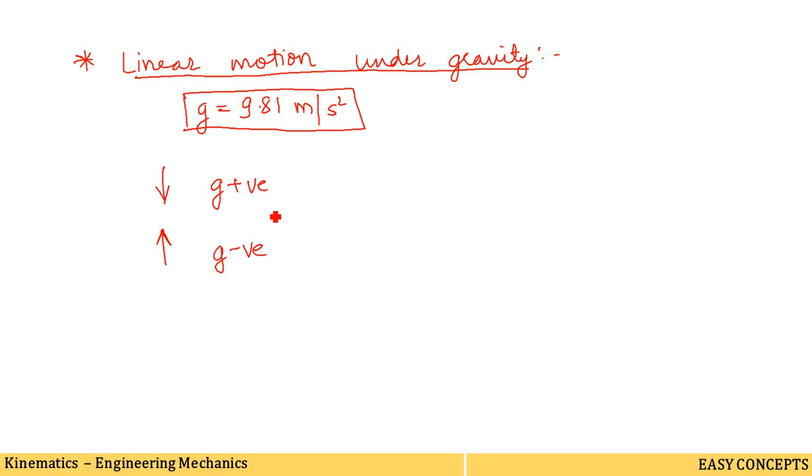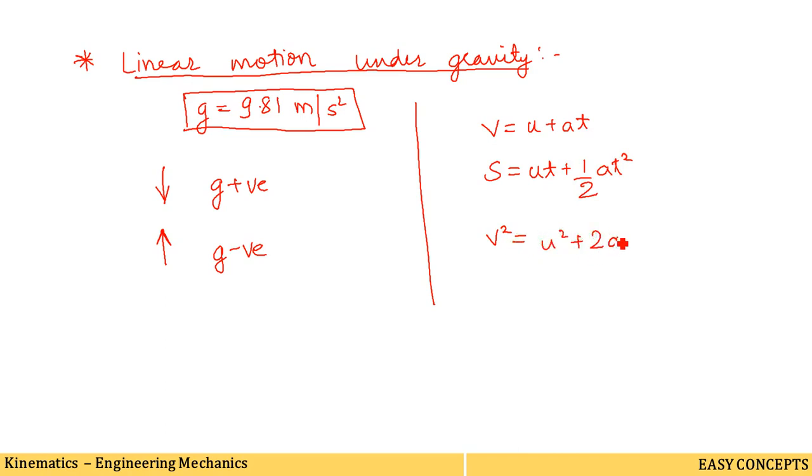So evidently all the equations of motion are applicable, except that uniform acceleration is replaced with acceleration due to gravity. We have seen the equations of motion as v equals u plus at, then s equals ut plus half at square, and the third was v square equals u square plus 2gs. Okay, 2gh, or you can write s here.